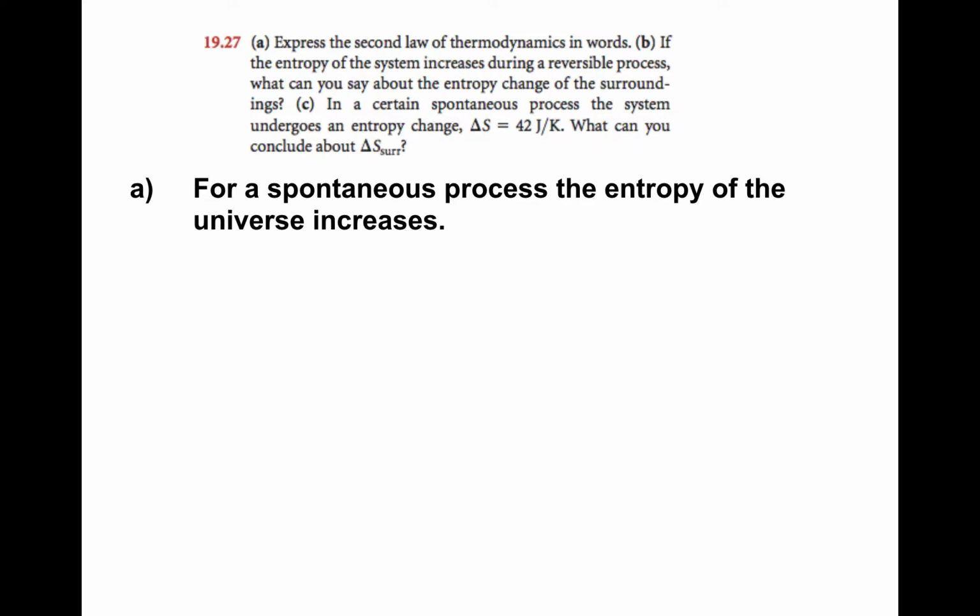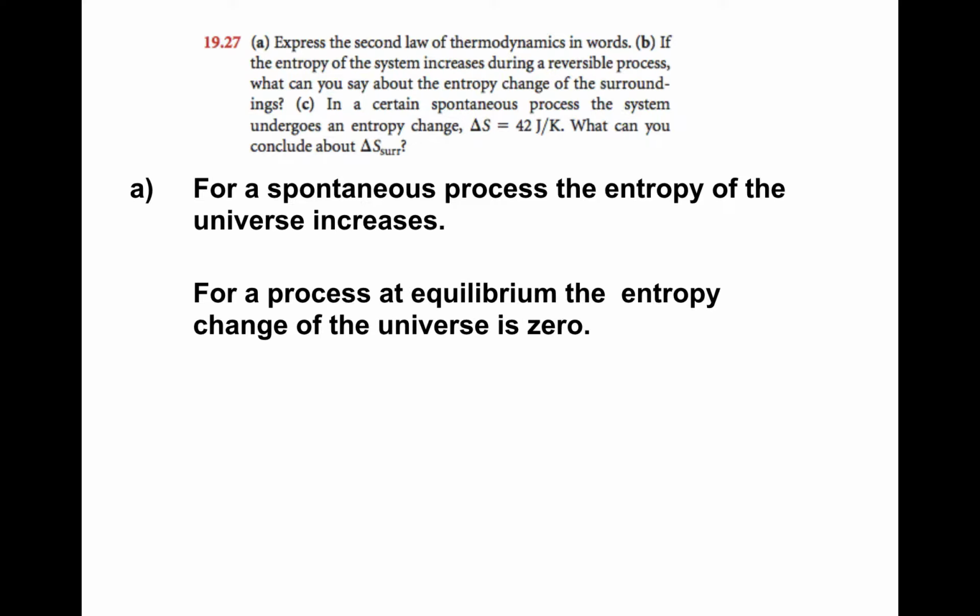Express the second law of thermodynamics in words. Okay, the definition is, for a spontaneous process, the entropy of the universe increases. And for a process at equilibrium, the entropy change of the universe is 0. All right, the universe is hard, right? That's everything except for the system. So there's a relationship between what happens with the system and what happens with the surroundings.